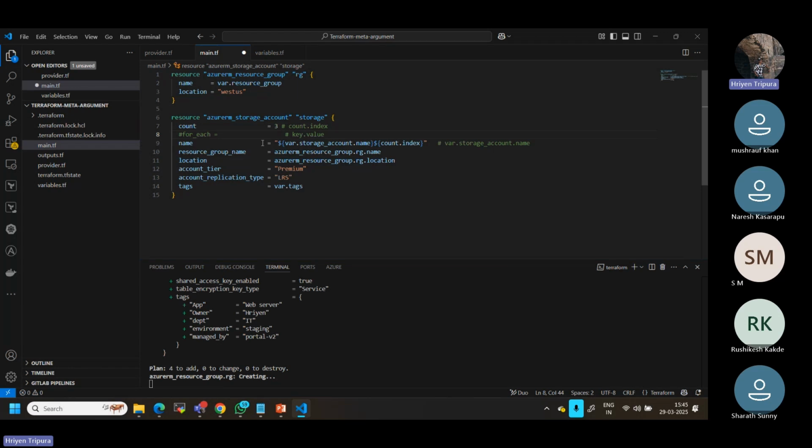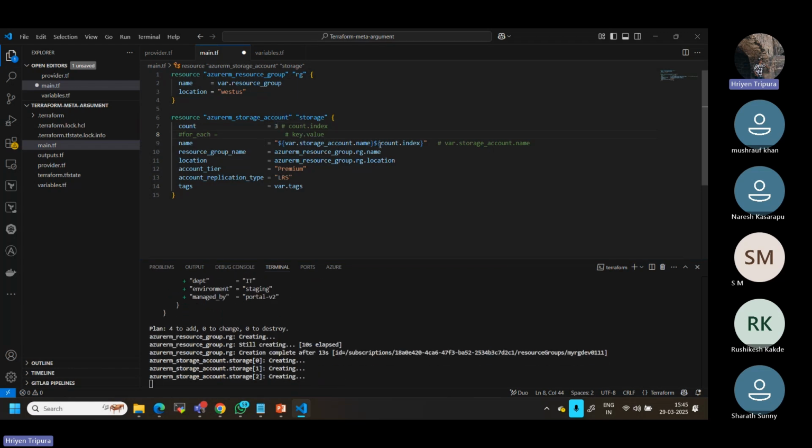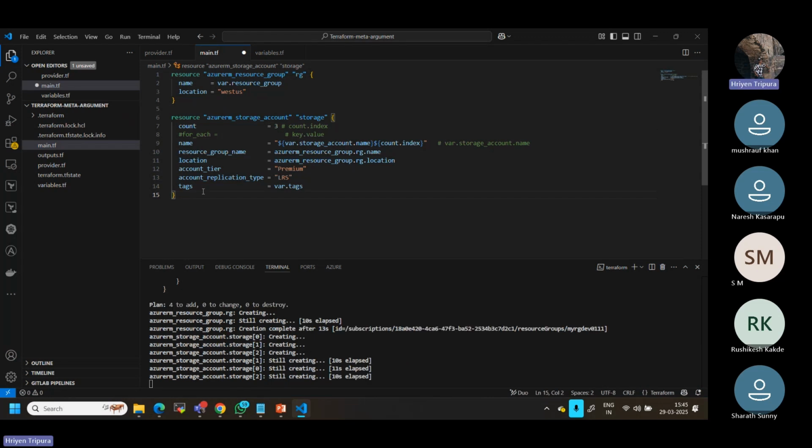Now, only defining the 3 storage accounts with the name whatever you define, it has to be created. Now you see it is creating 1 resource group, 3 storage accounts. Total 4 resources going to be created. So you can see right now it is just going on. 1 minute, I'll just come back.